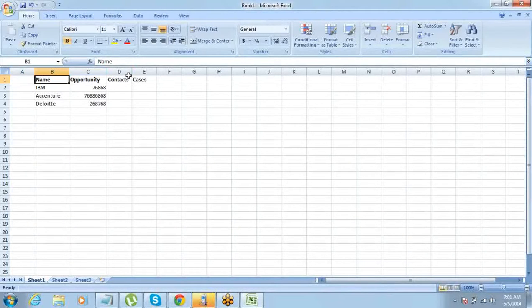Account, opportunity, cases and contacts, right? Now, can I include all these four in the same report type? I actually am waiting for an answer. Can I include all four of them in a report type? Yes or no? Anyone who says yes will need to tell me how. Anyone who says no will need to tell me why.